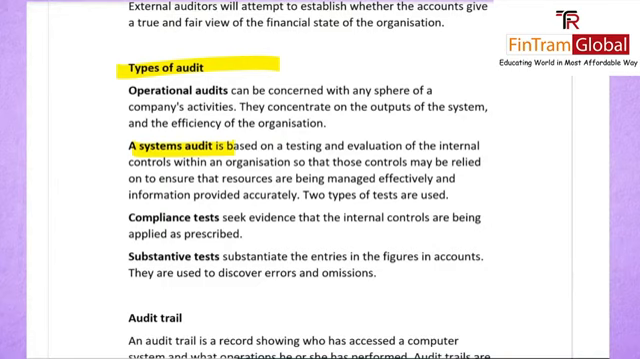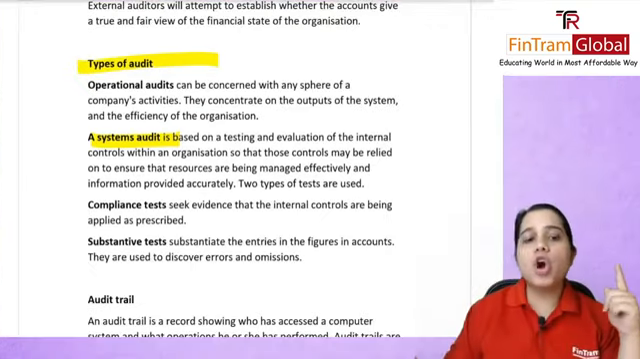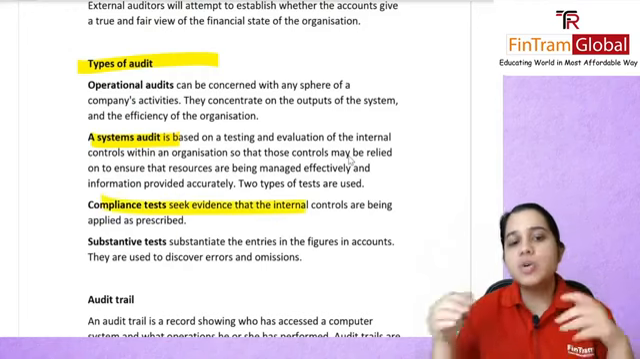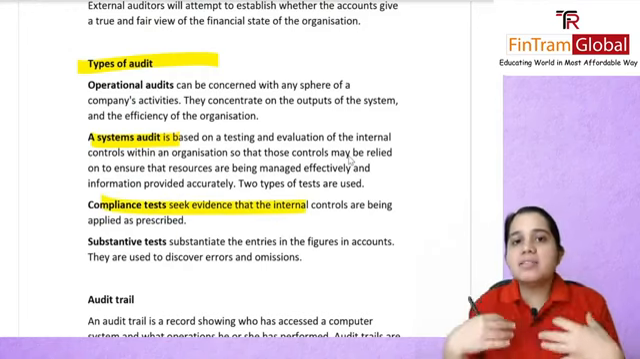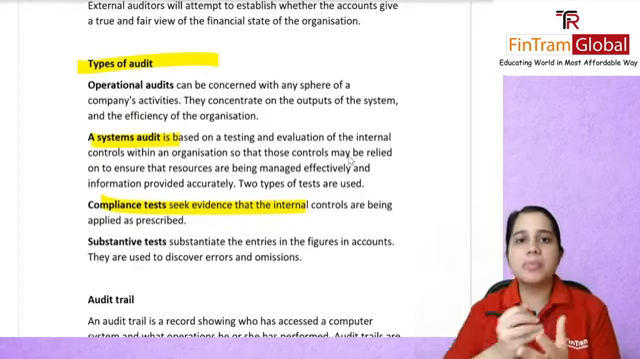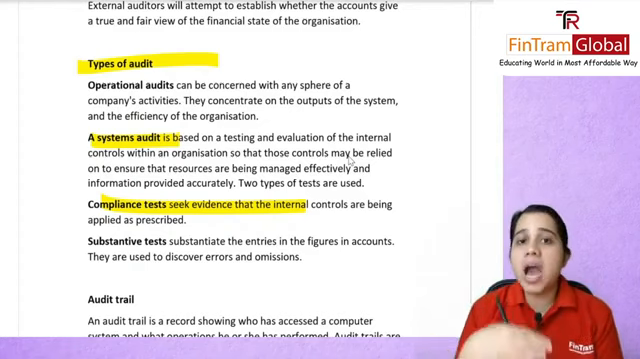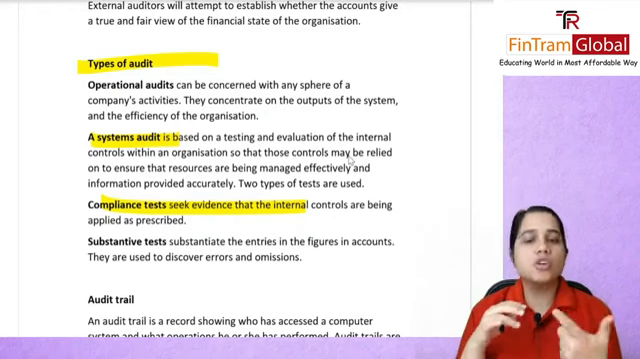You are testing, you are evaluating whether the controls that you have in place can be relied on or not. Under your system audits, wherein you are evaluating your internal controls, you have two types of tests. You have your compliance test, wherein you are seeking evidence that the internal controls are being applied as prescribed. So as the internal audits prescribe that these have to be used this way, are they actually being used that way or not? That is your compliance test.